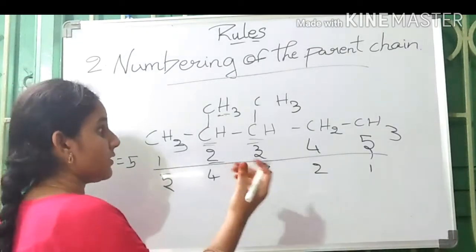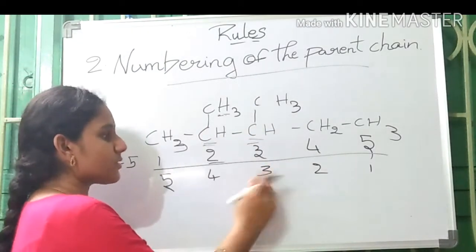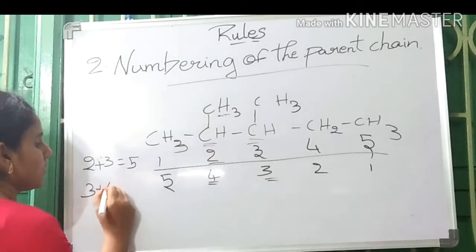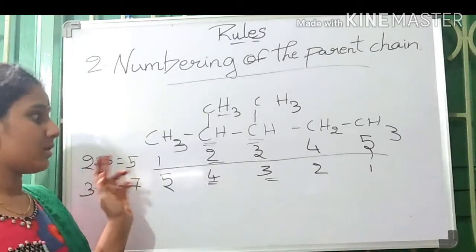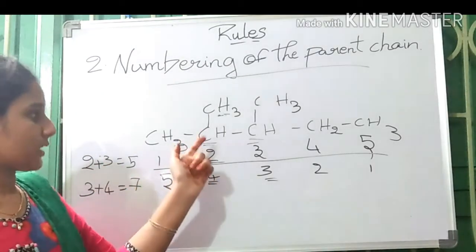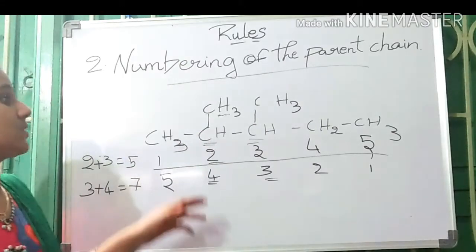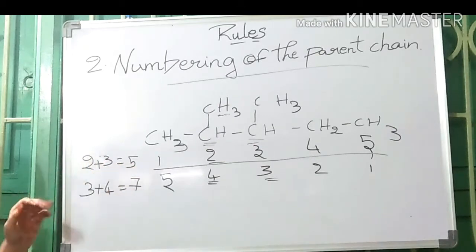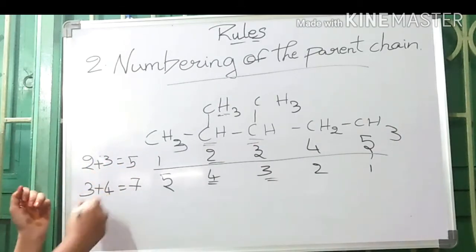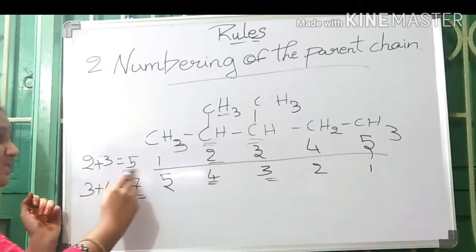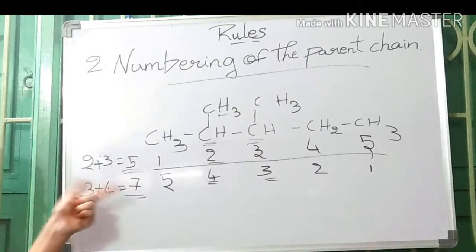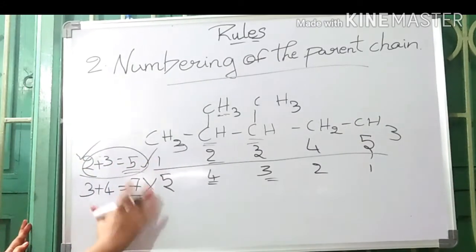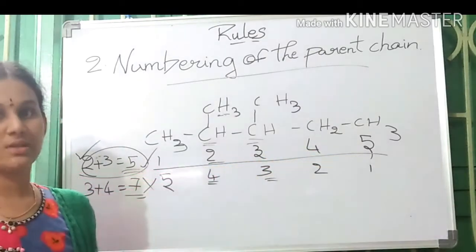In the next one, the carbons containing functional groups got 3 and 4 numbers. So let us add 3 plus 4. 3 plus 4 equals 7. The numbering must be done such that the carbons containing the functional groups has the numbers whose sum is lowest. Here 2 possibilities are there. One sum is 7, the other one sum is 5. Which is the lowest? This is the lowest. So this is the correct numbering but not this one. The numbering should be done according to this way.